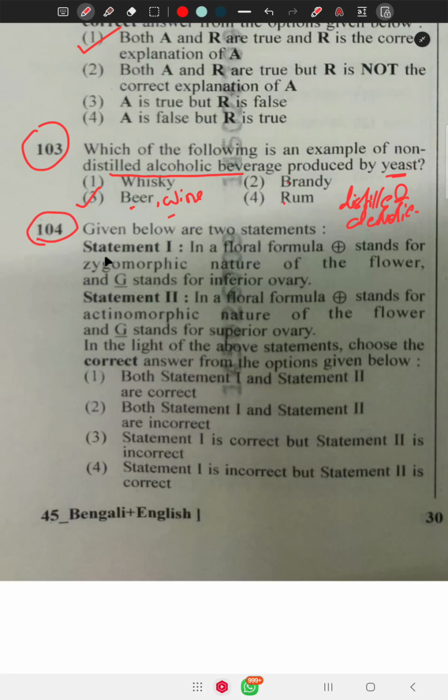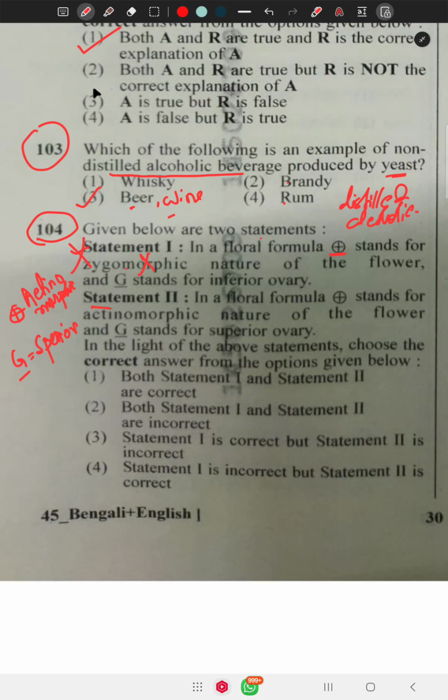Question number 104 says, given below are two statements. Statement 1, in a floral formula, that represents actinomorphic. But here it is zygomorphic, so it is wrong. G stands for inferior, no, G stands for superior ovary, where the ovary is placed above all other floral parts. Superior. So statement 1 is false.